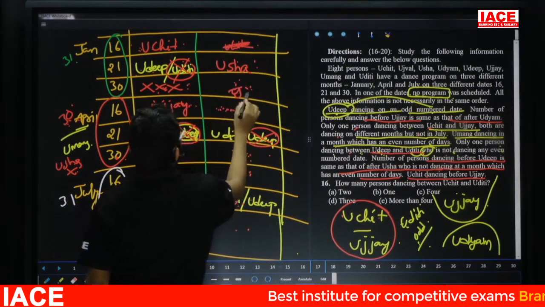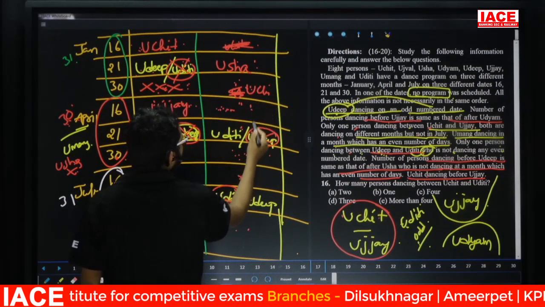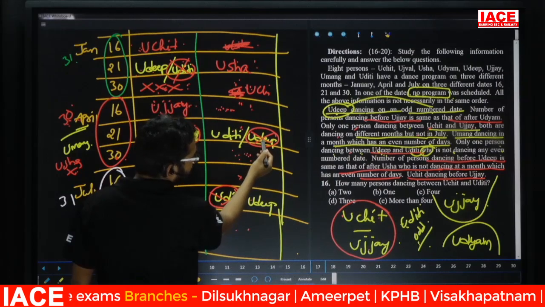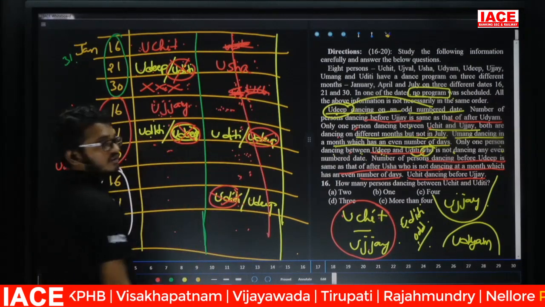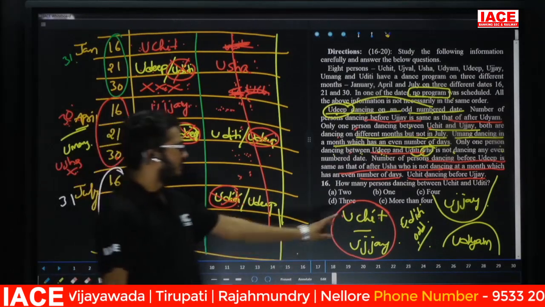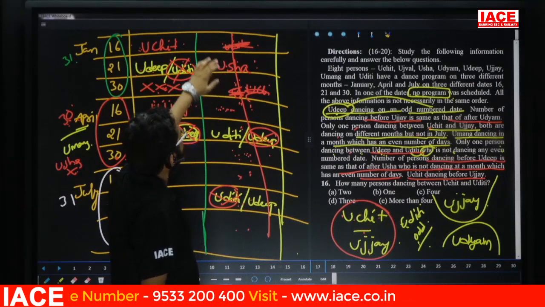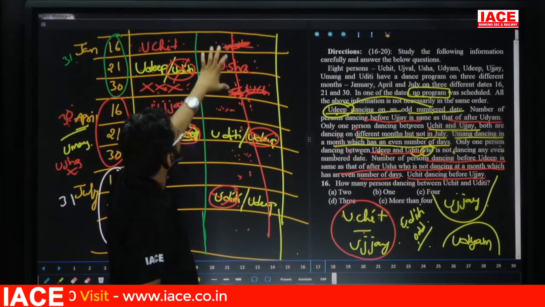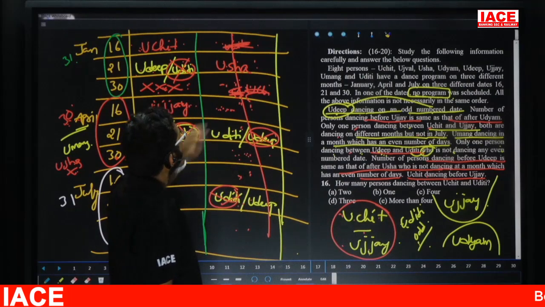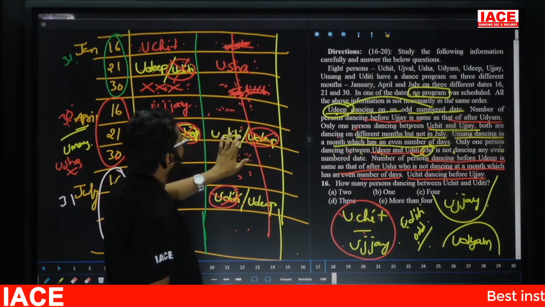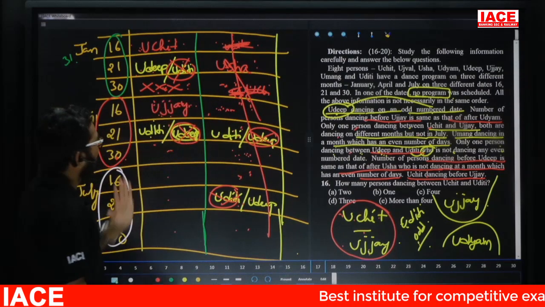No chance. Suppose if I take different is part Uchit, 1 here. This one is what Vijay, no chance. Then simply this possibility is wrong. So again, between Uchit and Vijay, 1, and here Uchit 1. See here, Vijay, both are in the same month. But our requirement is Uchit and Vijay both are in the different months. Then simply this possibility is wrong. Now this is the only possibility.